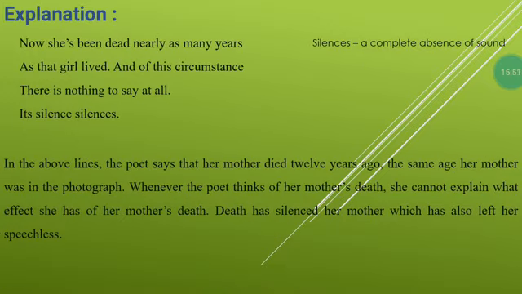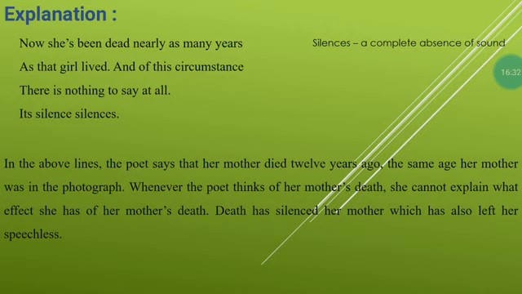Now this is the last stanza. In this stanza you can see, now she has been dead nearly as many years as that girl lived, and of this circumstance there is nothing to say at all. Its silence silences. So here you can see the repetition, silence, silences. But with the help of these lines, the poetess wants to say that her